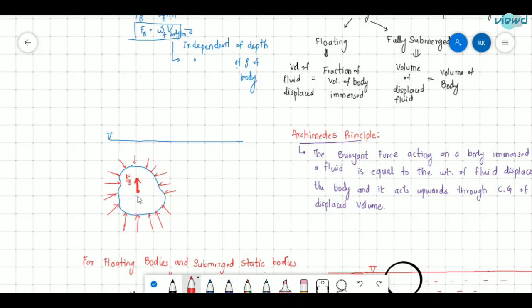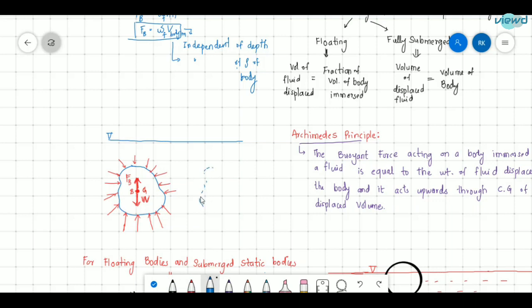due to these pressure forces, but also there will be the weight of this body acting downwards, that is W. The weight acts through the center of gravity of the body, and this buoyant force acts through the center of gravity of the displaced fluid. So what is displaced fluid?